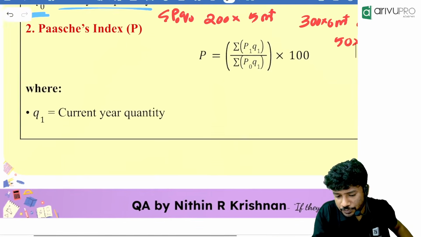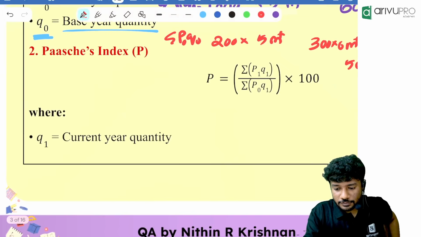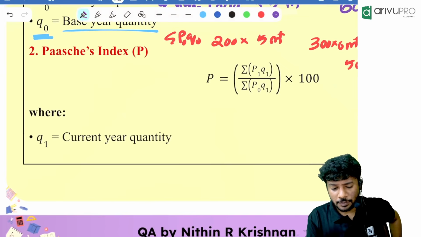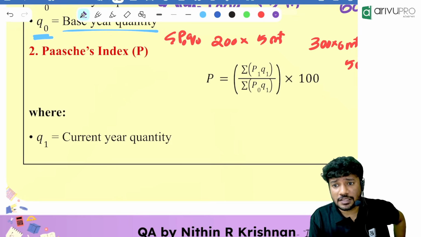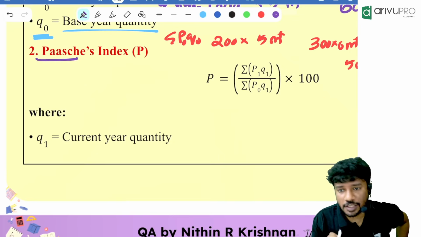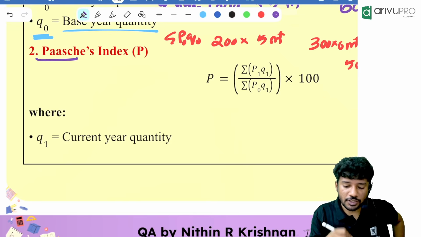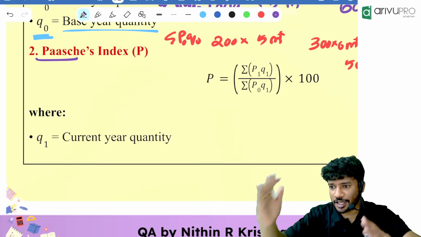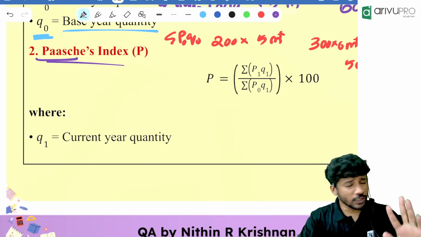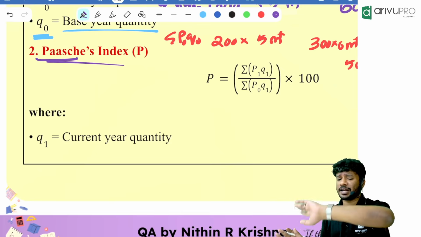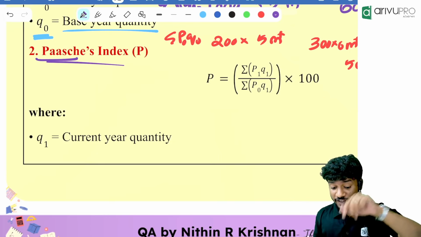Next one, Paasche. How will you read it? Some people will read it as Pascus. Some people will read it as patches. I will read it as Pache, like Basha. Pache is an index number. Now, the difference between Pache index number and LAPE index number is very minute. The difference is here the weight.